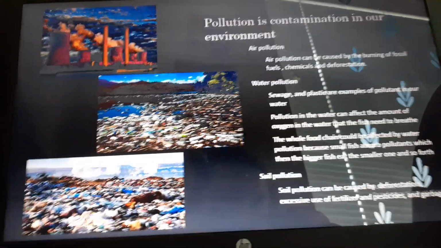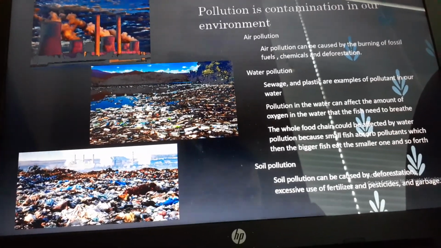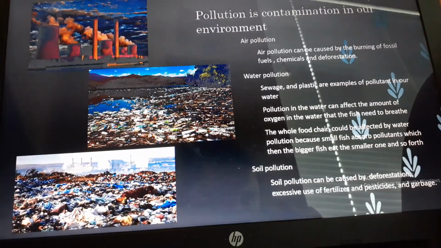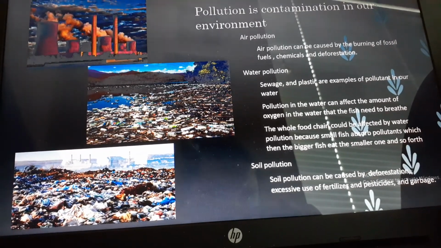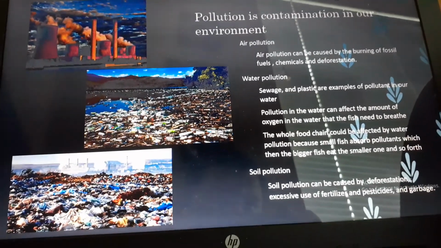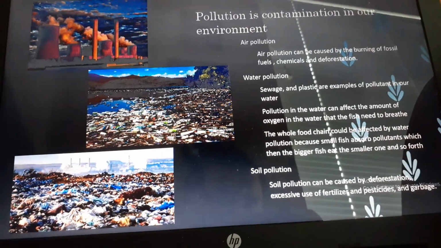There's water pollution. This can include sewage and plastic, and even trash in the water. We see that St. Pete now has a straw ban because we don't want any more plastic straws going into the ocean. The middle picture shows water pollution into a river.